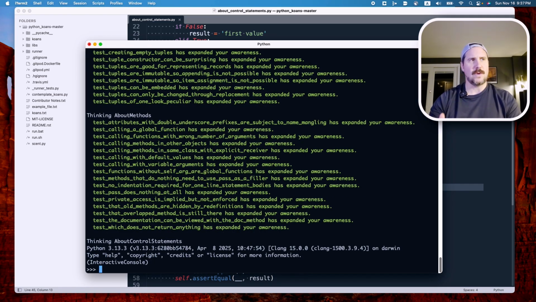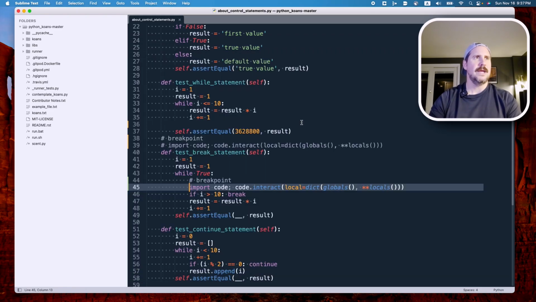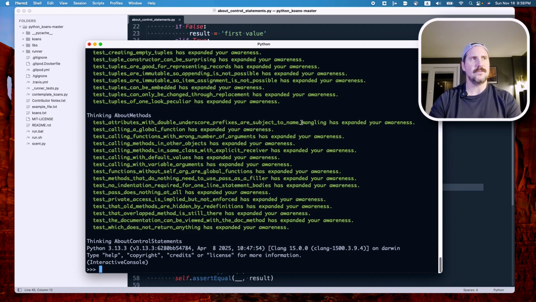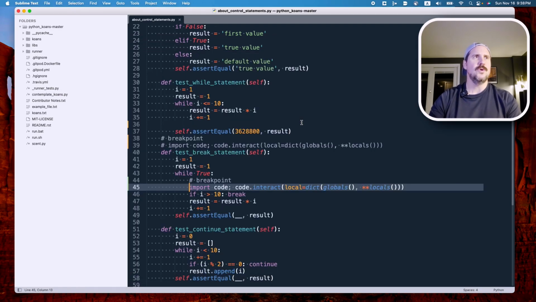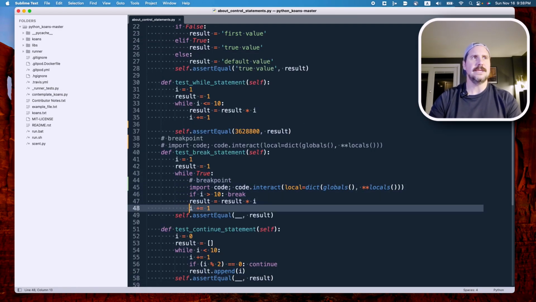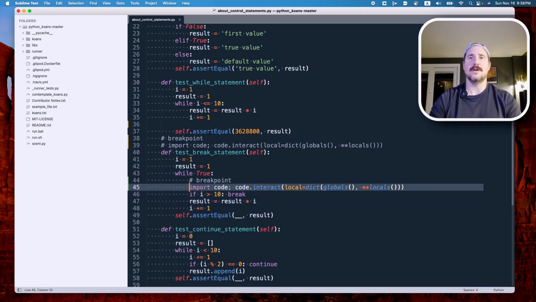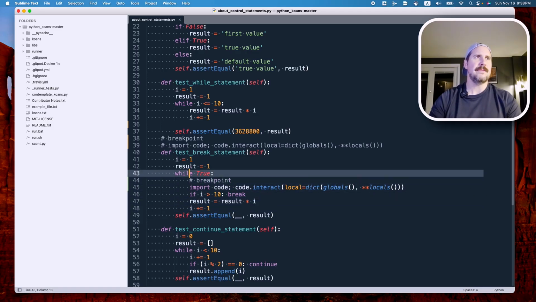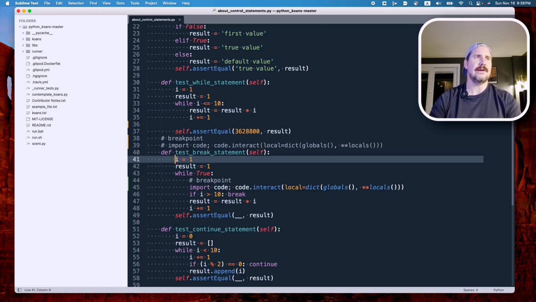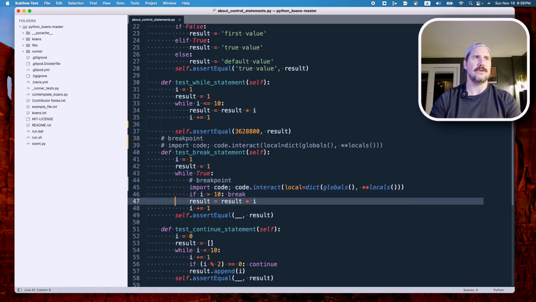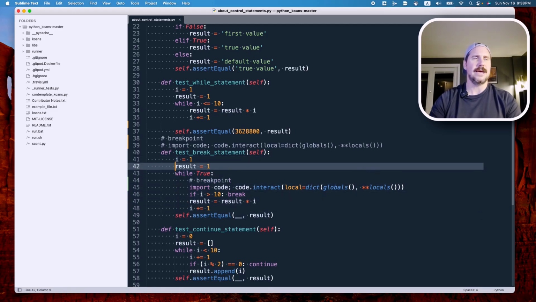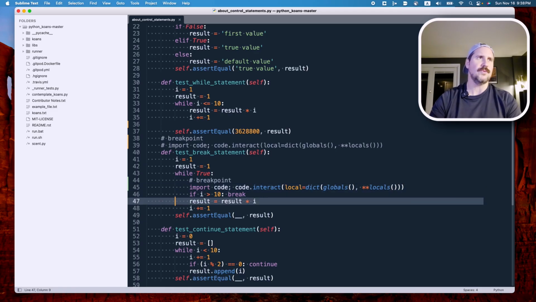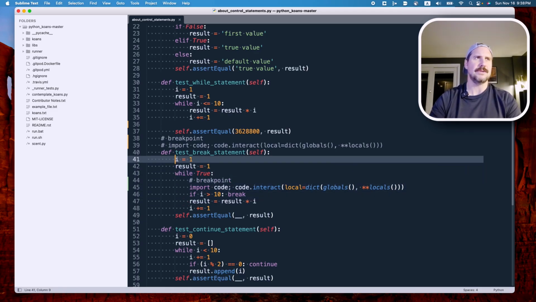We would expect it to drop into an interactive console. And this console is scoped to whatever is in this context where it was triggered. What I mean by that is we can see the variables and their values as they exist inside this loop, and I guess theoretically outside.